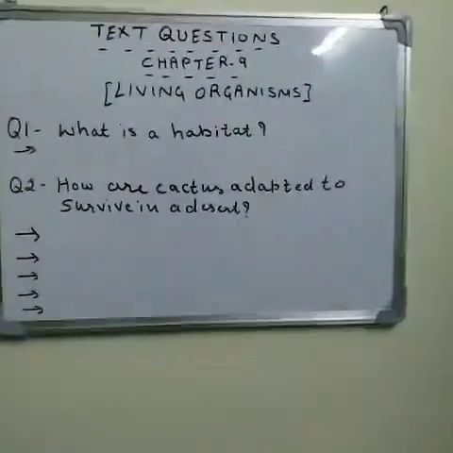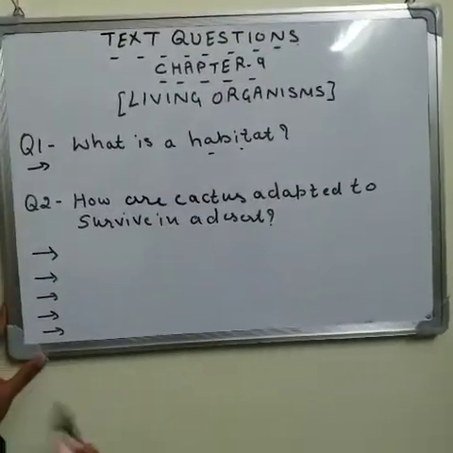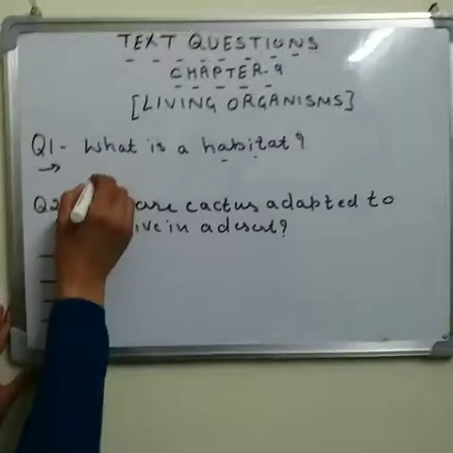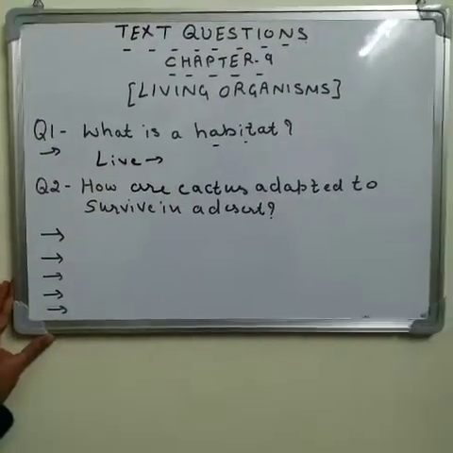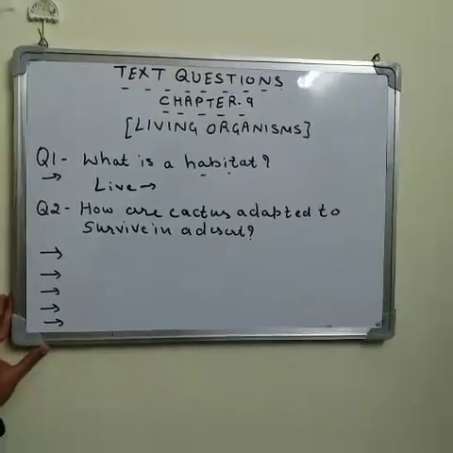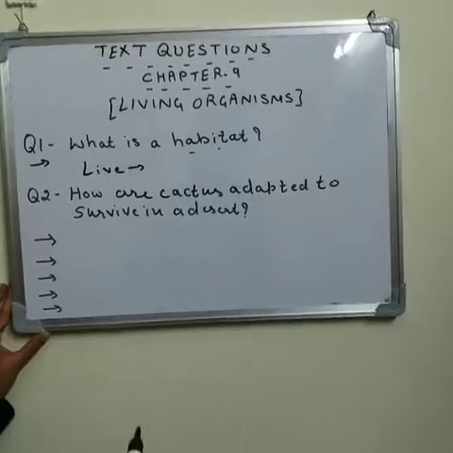What is a habitat? What do you mean by habitat? Habitat means the place, the surroundings where an organism lives, gets its food, gets the water, and gets all the life supporting activities.